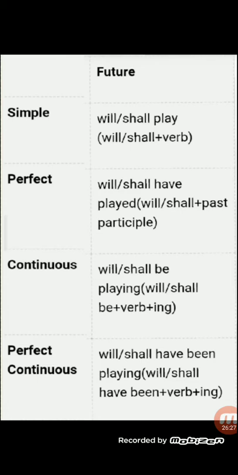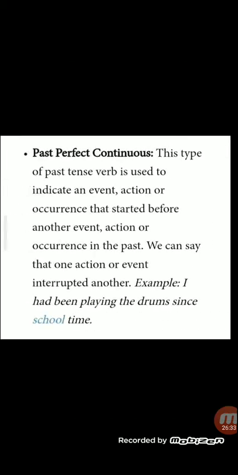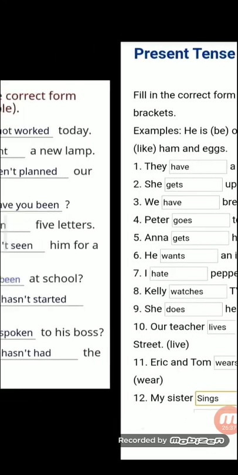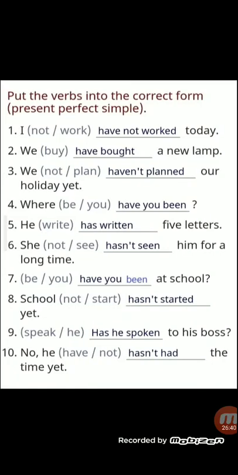Make this kind of play cards, and when you're doing your exercise, just do it. You will get everything very clearly. Got it? So we buy a new lamp. To have bought. Buy becomes bought. We have not planned our holiday yet.